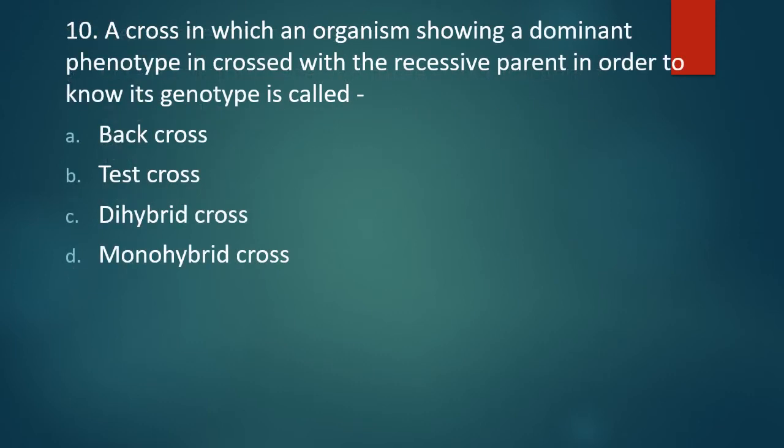Question number 10. A cross in which an organism showing a dominant phenotype is crossed with the recessive parent in order to know its genotype is back cross, test cross, dihybrid cross, monohybrid cross. The correct answer is option B, test cross.